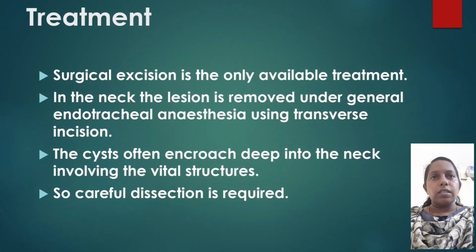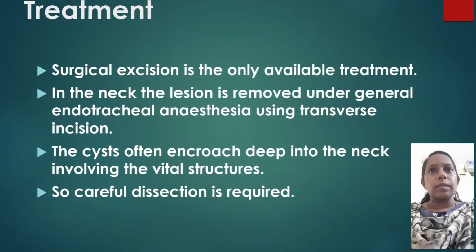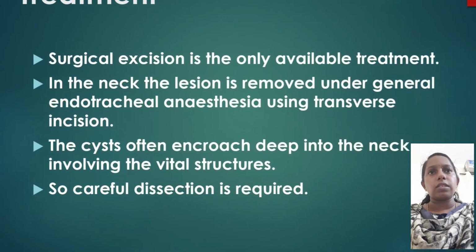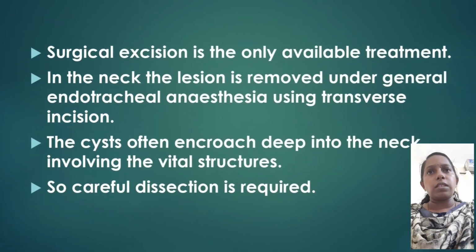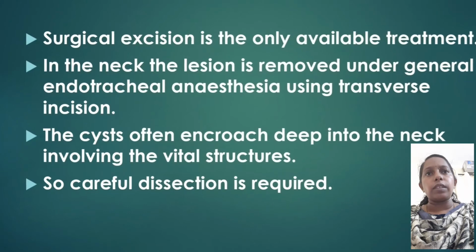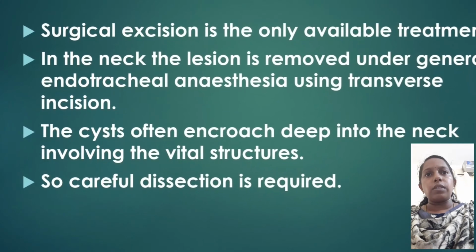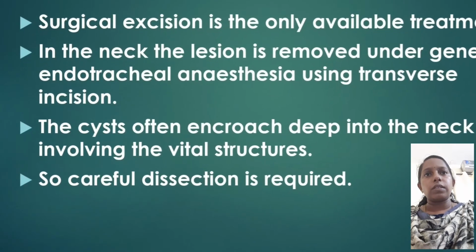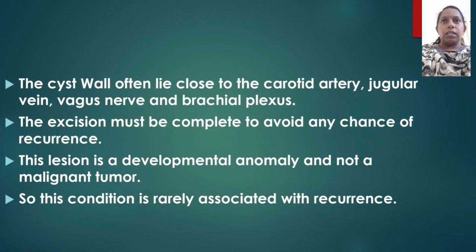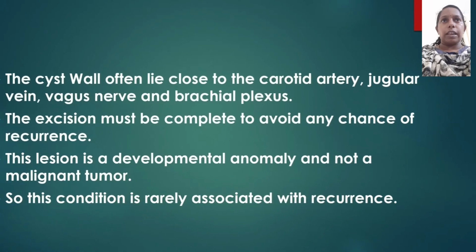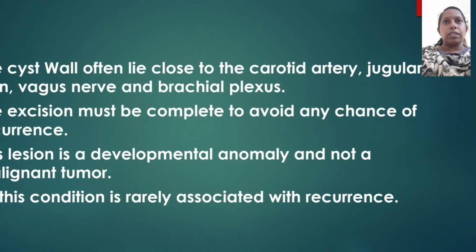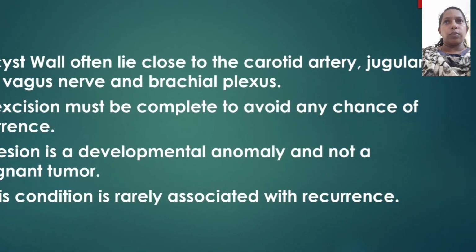Treatment. Surgical excision is the only available treatment. In the neck, the lesion is removed under general endotracheal anesthesia using a transverse incision. The cysts often encroach deep into the neck, involving the vital structures, so careful dissection is required. The cyst wall often lies close to the carotid artery, jugular vein, vagus nerve, and brachial plexus. The excision must be complete to avoid any chance of recurrence.